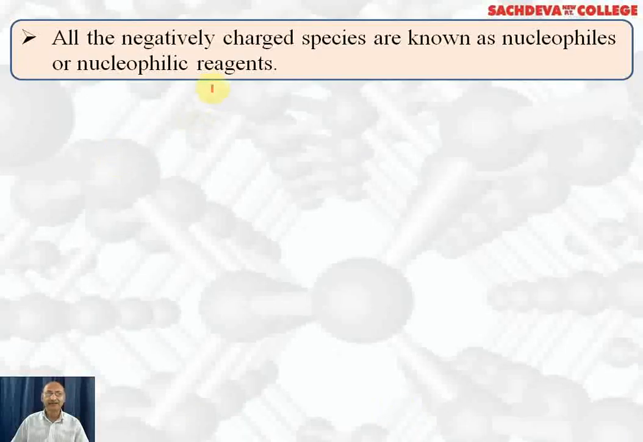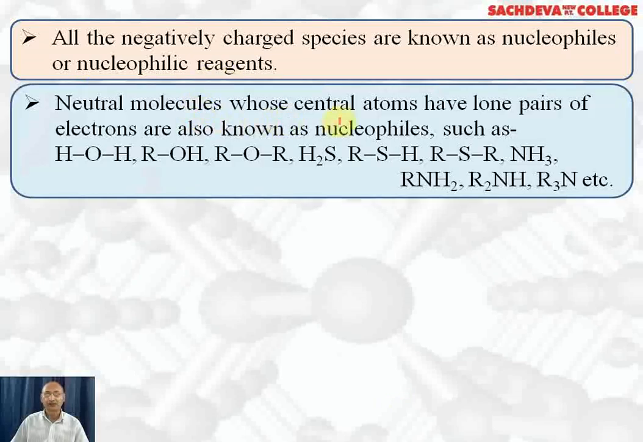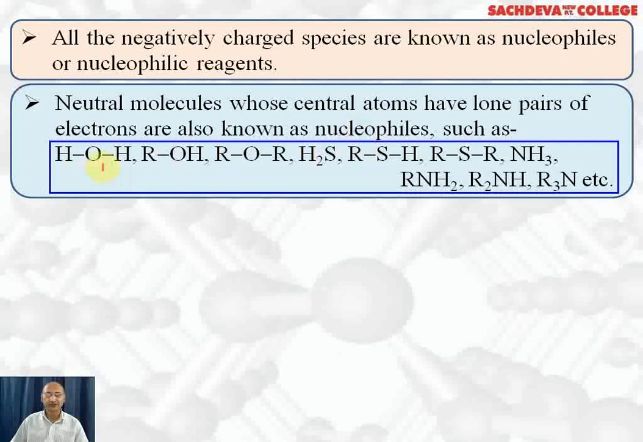All the negatively charged species are known as nucleophiles or nucleophilic reagents. Neutral molecules whose central atom has lone pair of electrons are also known as nucleophiles, such as water. Here water oxygen has lone pair of electrons, two lone pair. ROH, alcohol, oxygen has lone pair of electrons. Ether, this oxygen has got lone pair of electrons. H2S, sulfur has lone pair of electrons. This is thioalcohol, so this sulfur has lone pair of electrons. This is thioether, so sulfur has lone pair of electrons.